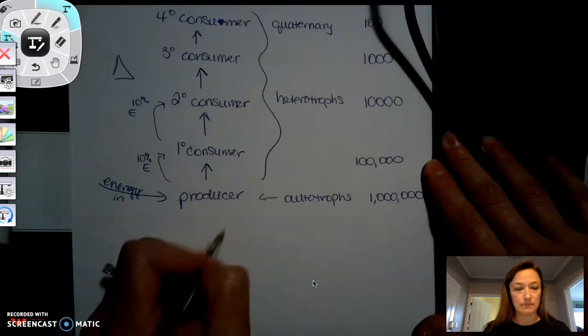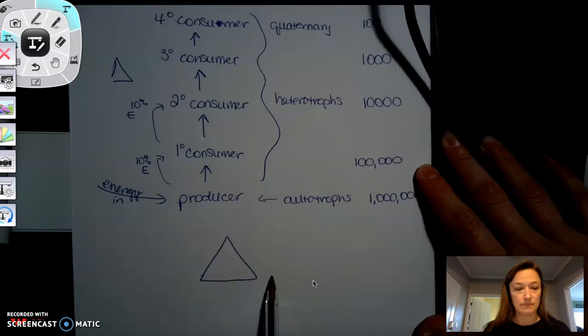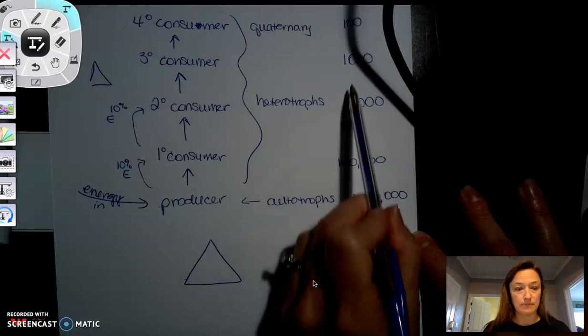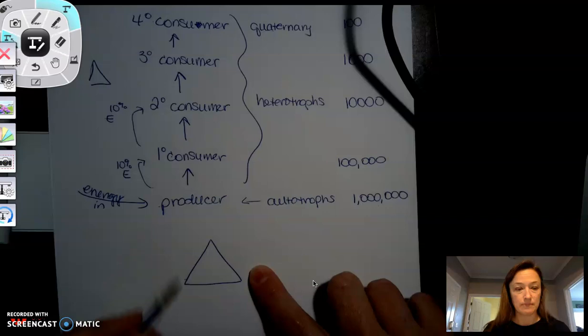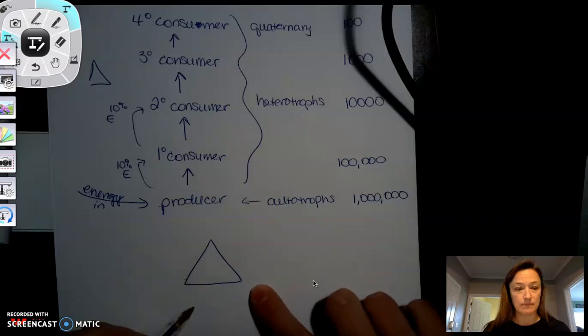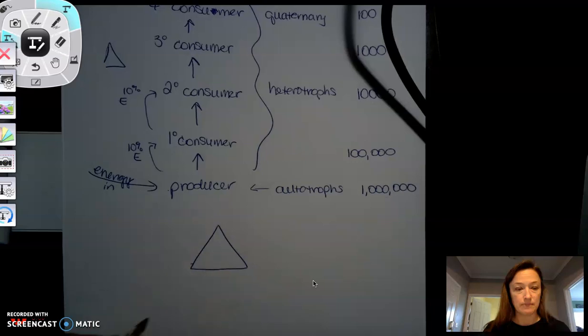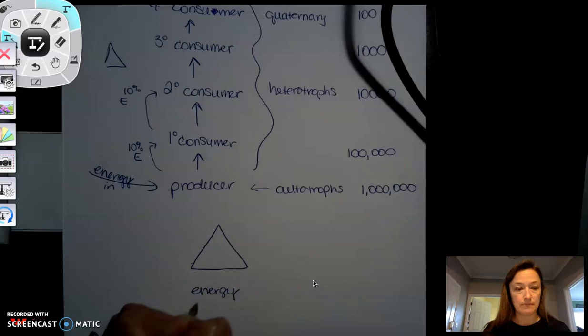And this is why we talk about the pyramid of energy, because the base of a pyramid is bigger than the top, just like the amount of energy is bigger at the bottom than the top. So it's a good visual model, shall we say, of how that energy level decreases as we go up. Also, the other thing that decreases is the numbers. So there's a pyramid of energy. There's a pyramid of numbers, and we're talking about actual population numbers.